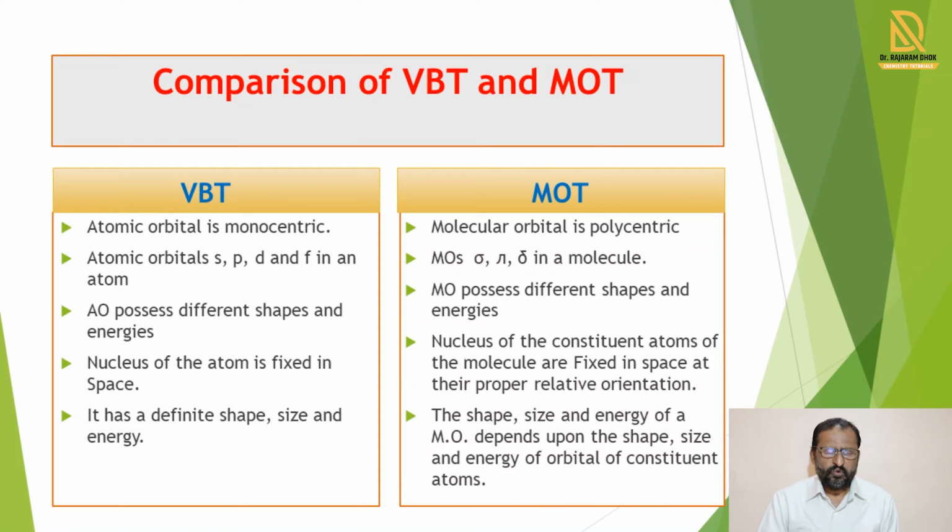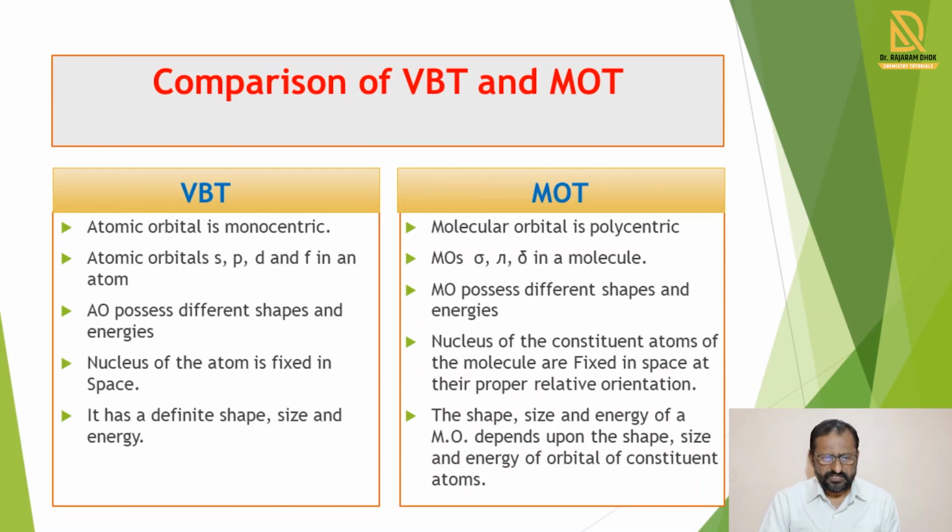Means both atoms' atomic orbitals remain at one center when there is combination of atomic orbitals also. But in case of the molecular orbital, when atomic orbitals combine with each other, then the molecular orbital formed is not at one center, but at different centers, that is called polycentric. So this is the difference between VBT and MOT.